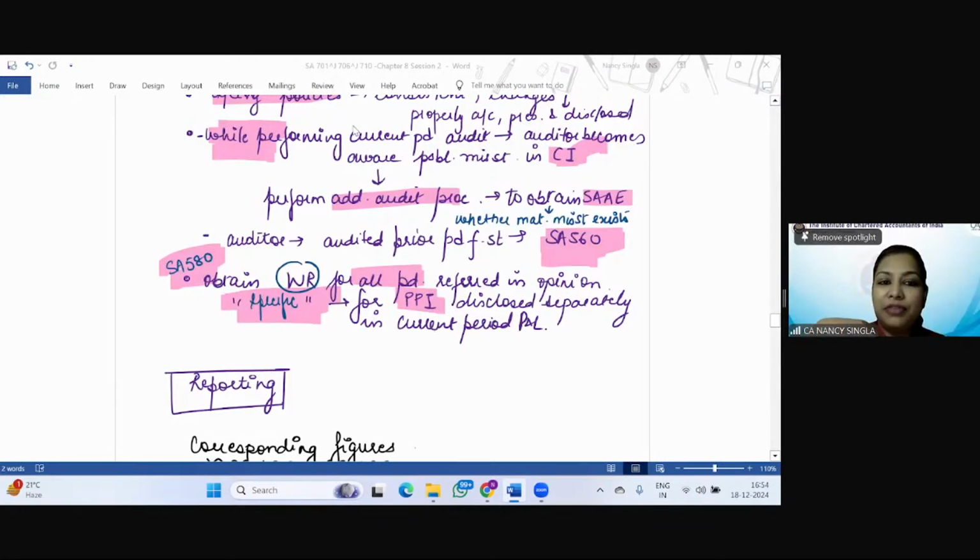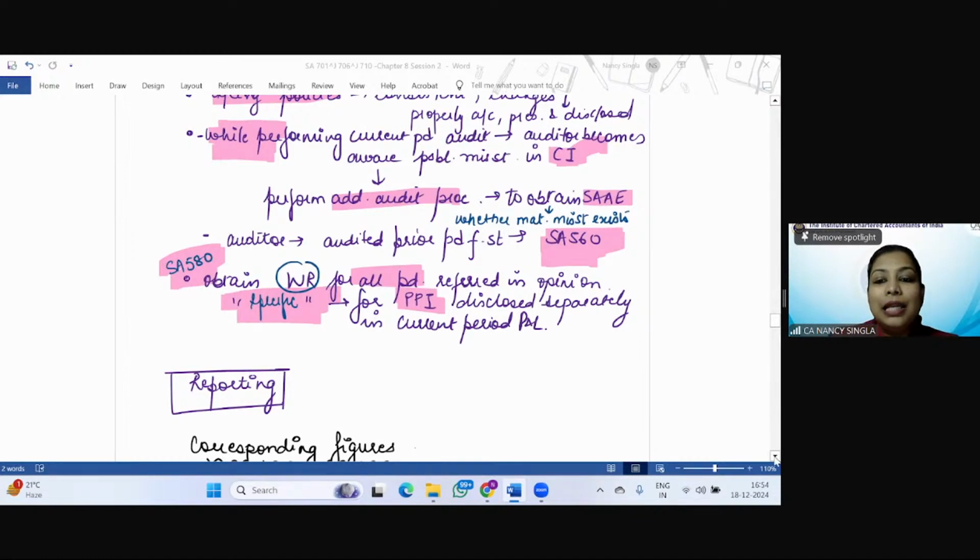Or comparative financial statements, where the information of the prior period is given for comparison with the current year, and with respect to any year that is given, the auditor is going to refer to each period in his audit report. Is it clear, Shoaib? And whatever you have written is also correct.